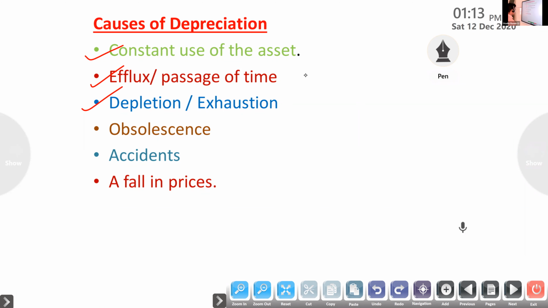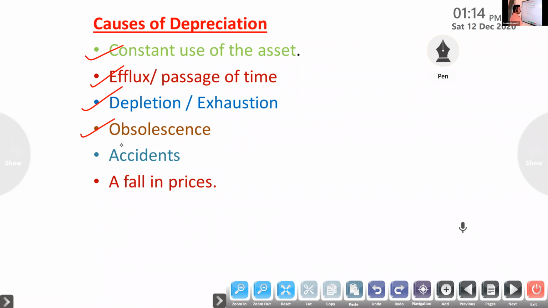If you extract the minerals, like coal, then their value will decrease. So this is the point of cost of depreciation. Next one, obsolescence, which is a decrease in the value of an asset. If there is a new invention, new technology, so we purchased one machinery, but due to the new technology, or otherwise a shift in demand, it will lead to a decrease in the value of the asset.